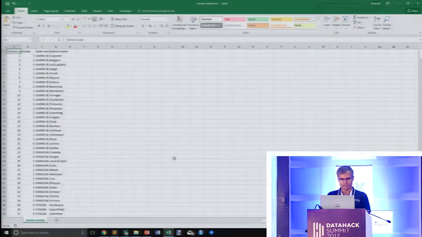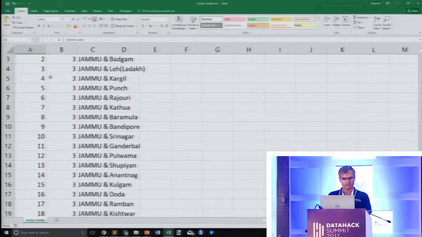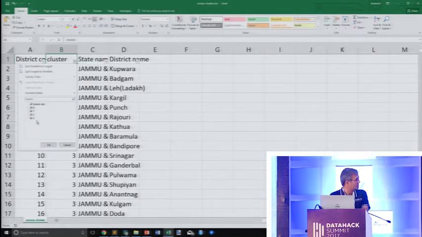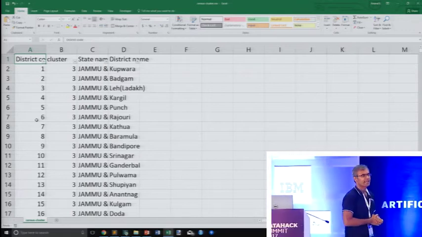Let's open censuscluster.csv, and this has the same 4 columns that you would have expected. There's the district code, the cluster, which can have values of 0, 1, 2 or 3. I'm sorry if you can't see that from the back, but there are those 4 values, the state and the district. Great, I have my answer. Does this make any sense?